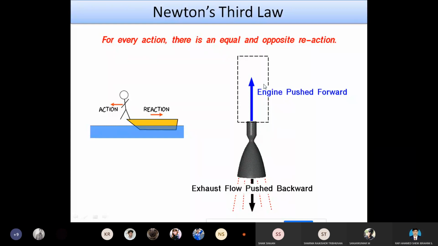See, we can see that here we have taken an aerospace rocket. So the engine pushes upward. The engine pushes upward once we fire. Once the thrust increases, when the velocity reaches the maximum, the rocket moves in the upward direction. The exhaust flow pushes in the backward direction. So when these two are balancing with each other, then we can make the rocket reach its desired position.